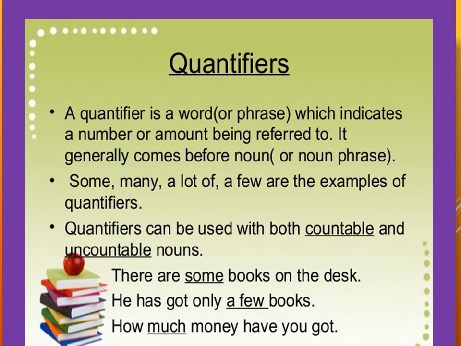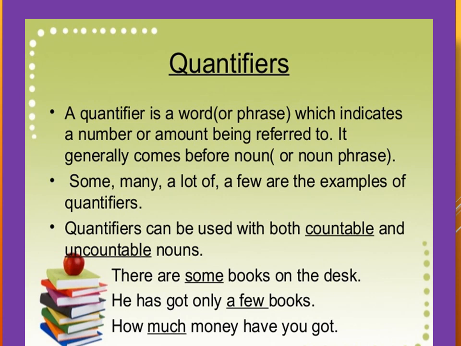Look at these examples, students. There are some books on the desk. He has got only a few books. How much money have you got? In all the 3 sentences, if you observe keenly: some books, a few books, much money. So some here is a quantifier and also a determiner. It tells you about the measure or the quantity of the noun, that is the books there, and it sits before the noun, and therefore it's a determiner as well as a quantifier.